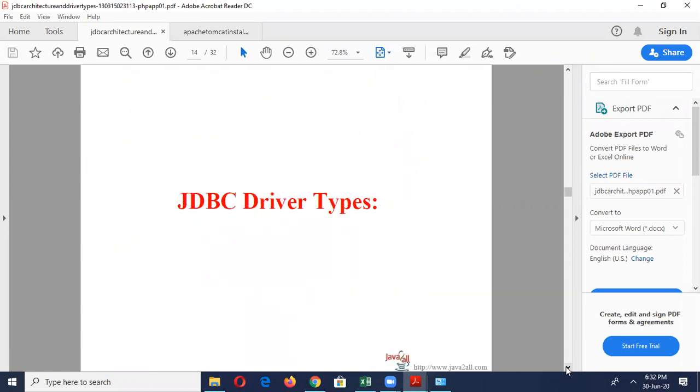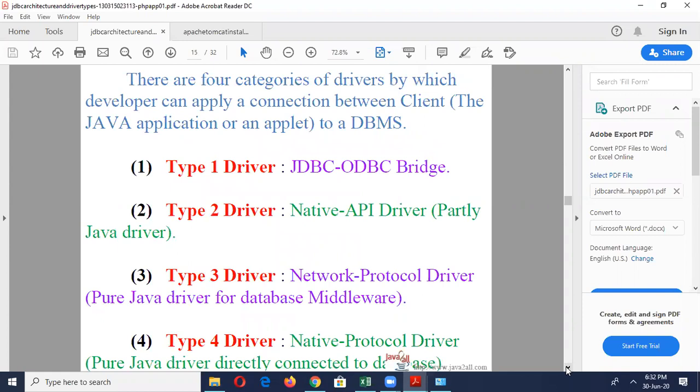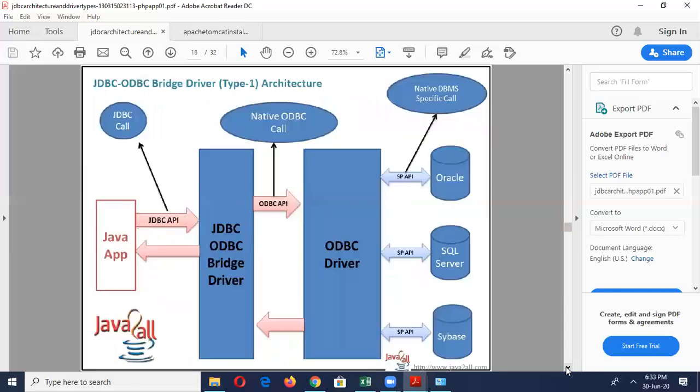If we take the first driver, for example ODBC, that is the type 1 driver. Type 1 driver is an important driver, that is Java database connectivity with object database. From ODBC data sources you are going to connect the SQL Server, connecting the front end with the back end. All four drivers are important, but type 1 is most often used in connecting the front end with the back end. Now we can see this architecture diagram.